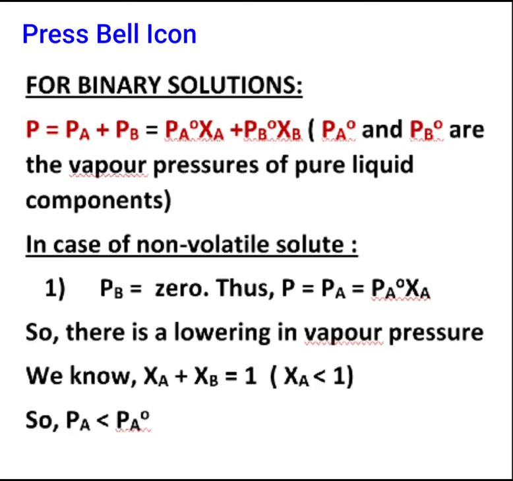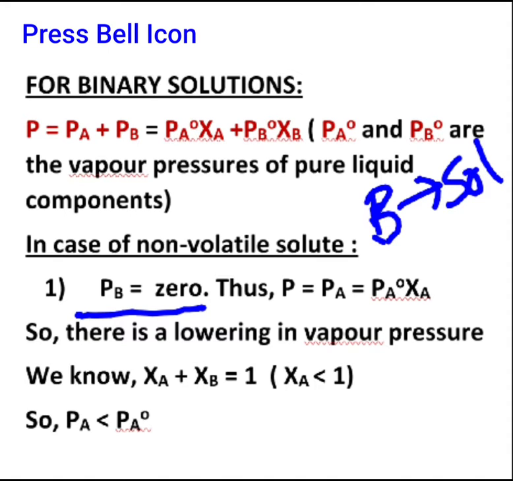That PB is equal to 0. We have a direct relation here. Why? B stands for solute. So we have a non-volatile solute here, right? So the vapor pressure created by the non-volatile solute will definitely be 0. So what will be the total vapor pressure of the solution then? That will be only due to the solvent molecules, or the vapor pressure created by the solvent molecules. So P is equal to PA, that is equal to PA0 into the mole fraction of A.